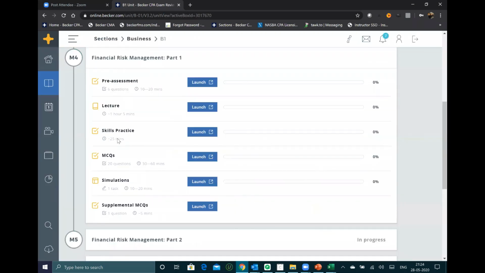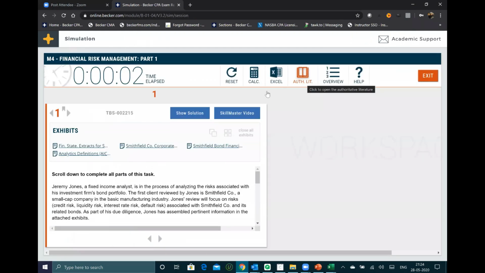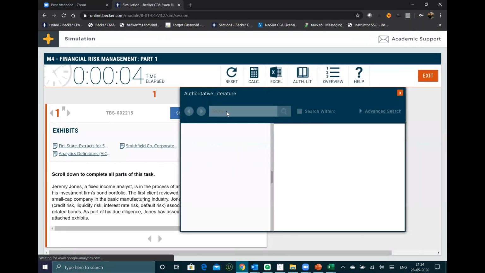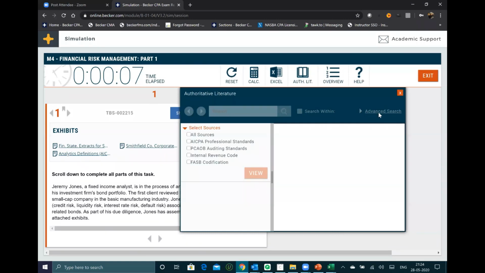So remember that. As you know, guys, all your simulations have an open book system, the authoritative literature, which is a digital book where you can search and find out. A lot of them are finding difficulty in searching also.